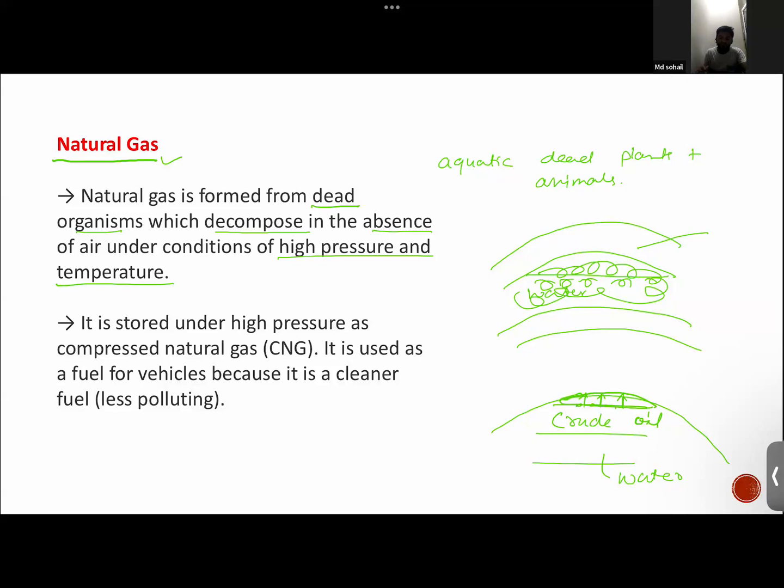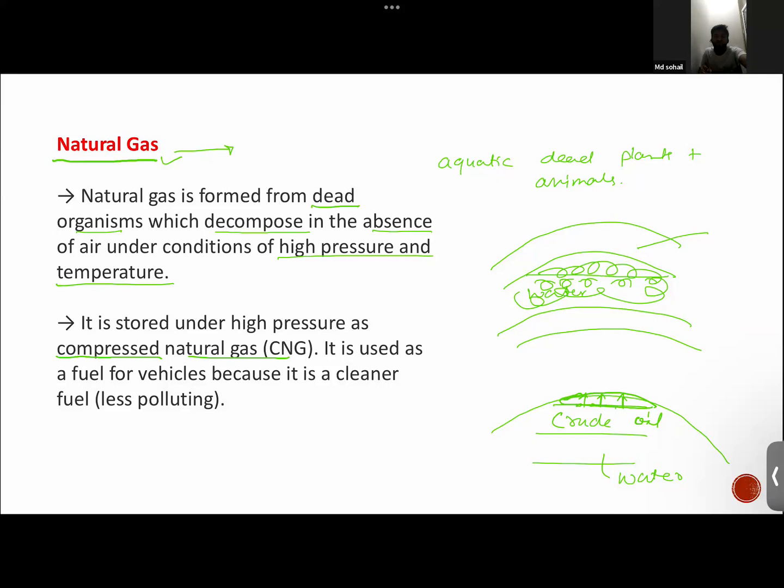Now CNG is natural gas. It is stored under high pressure. That's why we call this compressed natural gas. So how are we supposed to transport this natural gas and take it into our use?